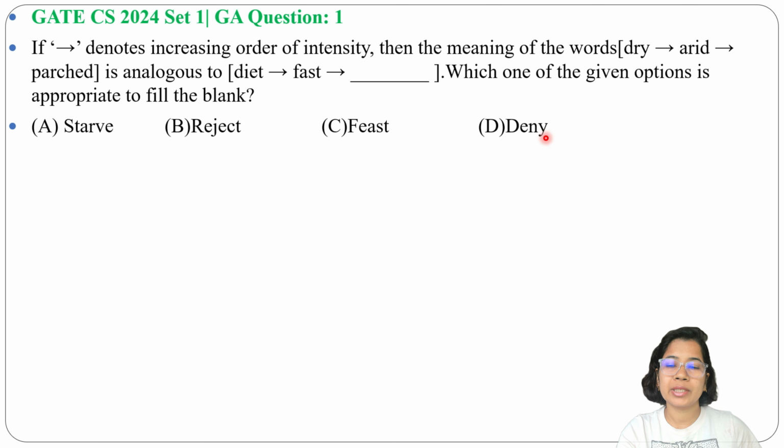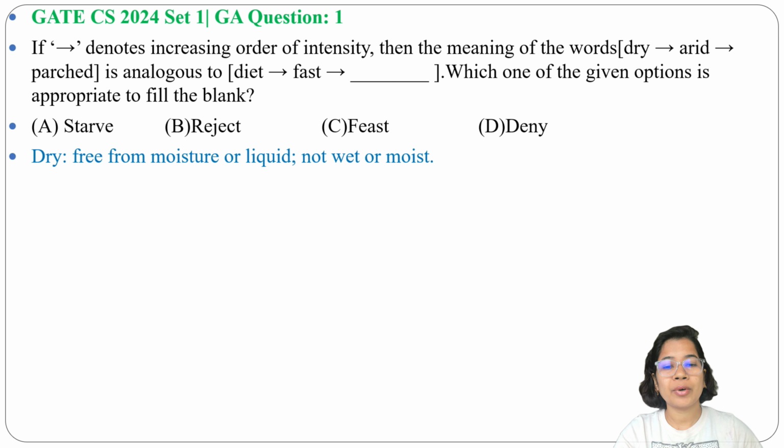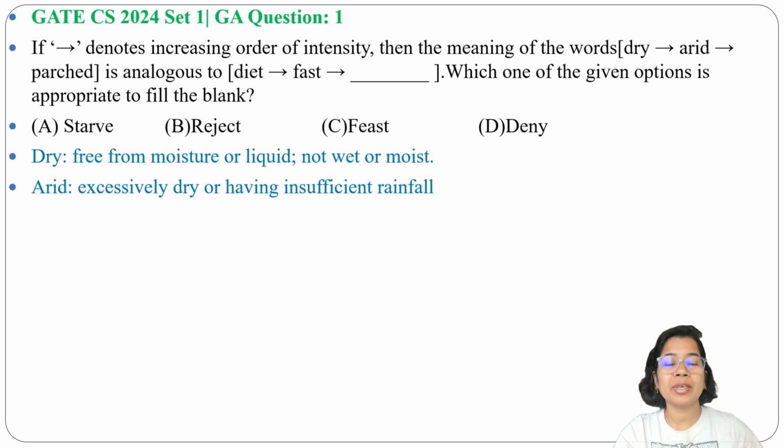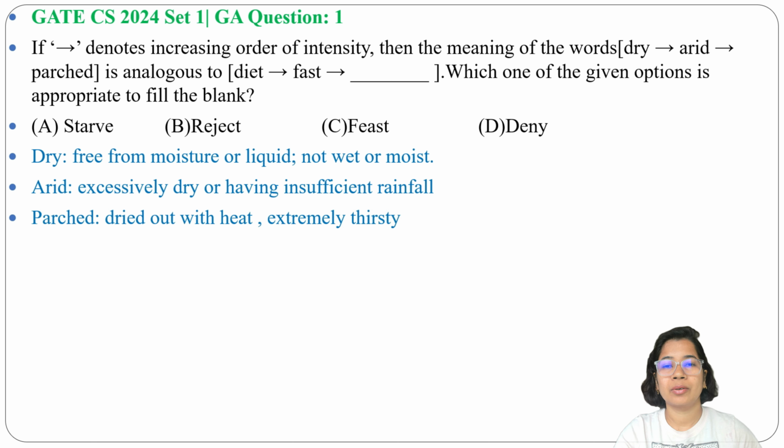And 4 options are given. Let's first understand the meaning. Dry means out of moisture. You can see your skin is dry. The weather is too dry, right? So it is free from moisture or liquid, or you can say not wet or moist. Next is arid. Arid means excessively dry, or you can say having insufficient rainfall. Next is parched. Parched means drying out with heat, or we can say excessively thirsty. That is parched, like in a desert area or in sunstroke.